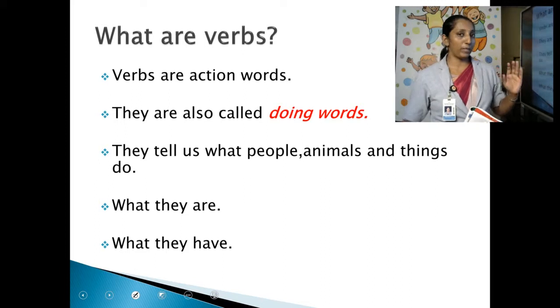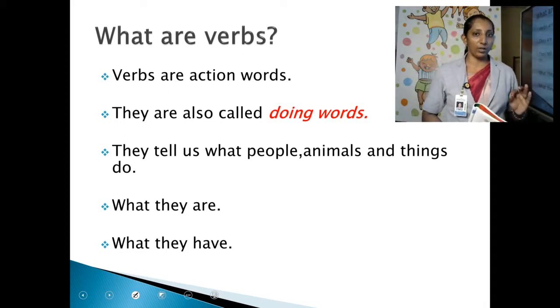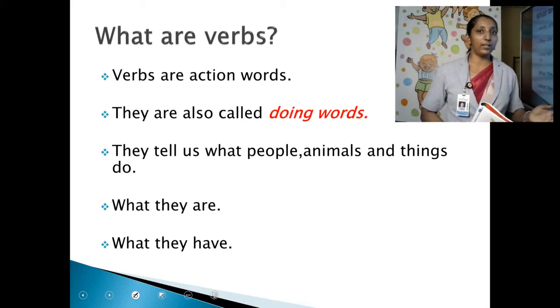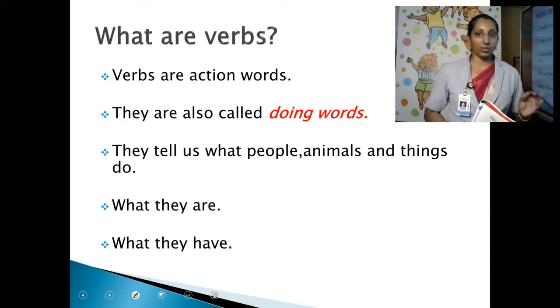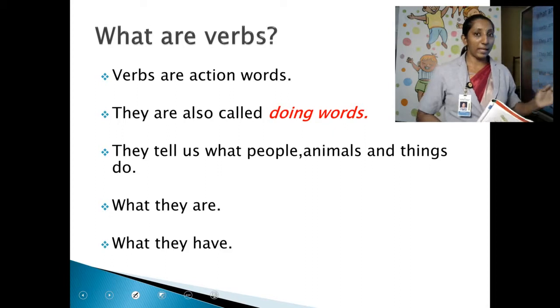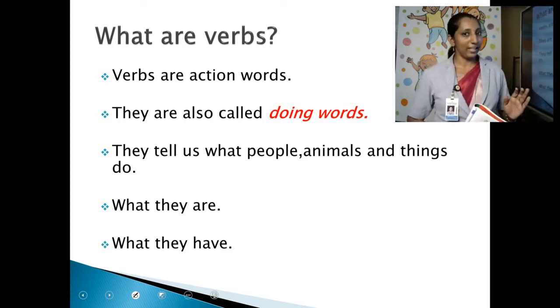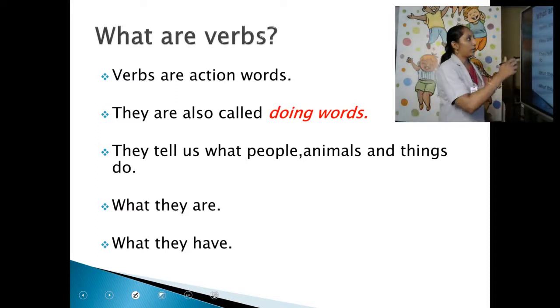So listen carefully. Verbs are a very important word in English grammar. If you don't learn this lesson properly, you may not be able to write, or even say, sentences correctly. So this is a very basic lesson and also very important. Clear? Very good.